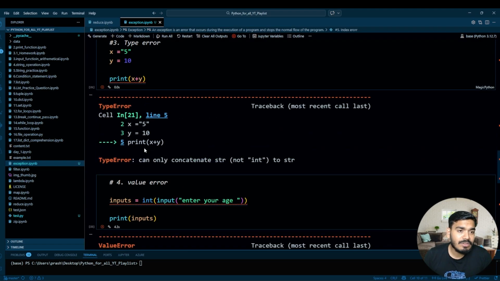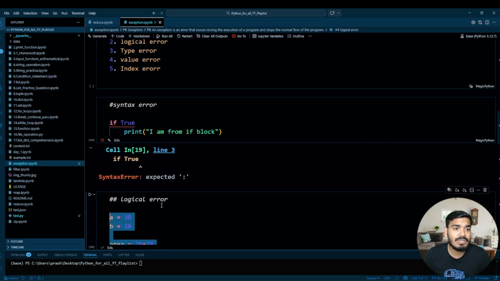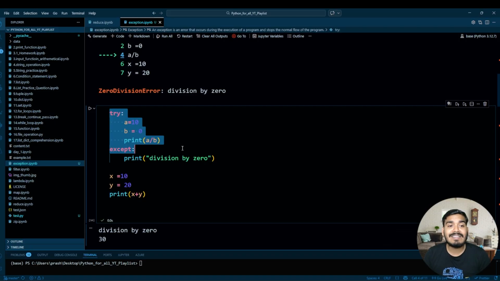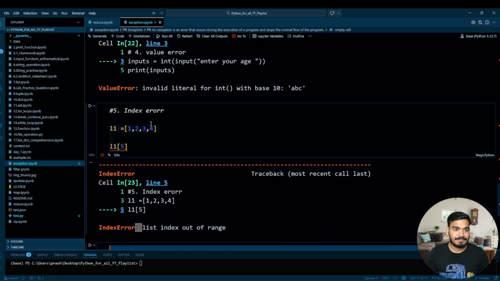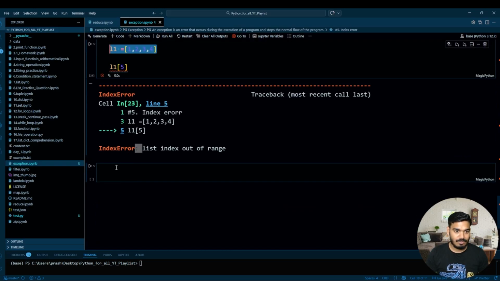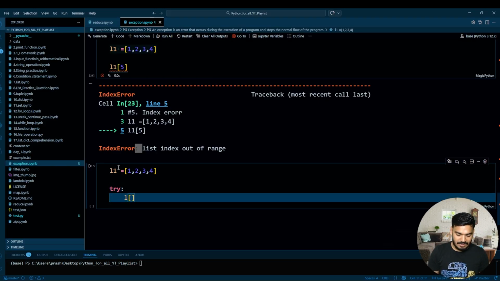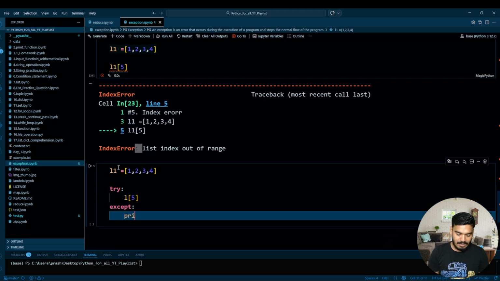So we will write all this code, whichever we have written over here for generating the error, using try and except. What is try and except? I think I have already explained that. This is one of the methods of handling the error. So what I'll do over here is, let's say I have one list. This list I have over here. And over here I'll write try, L of, let's say, 5. And over here except, and over here print error.